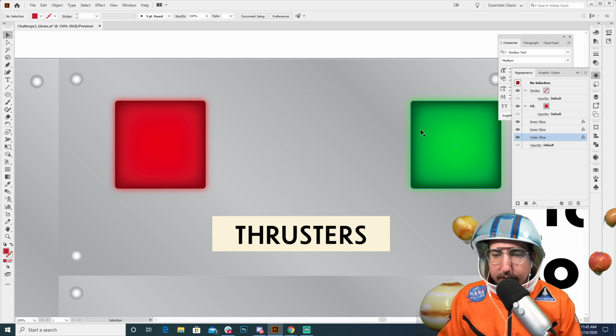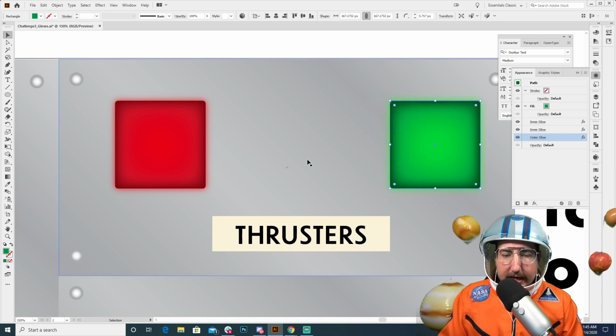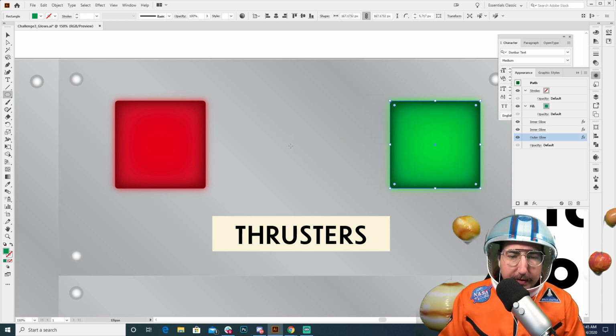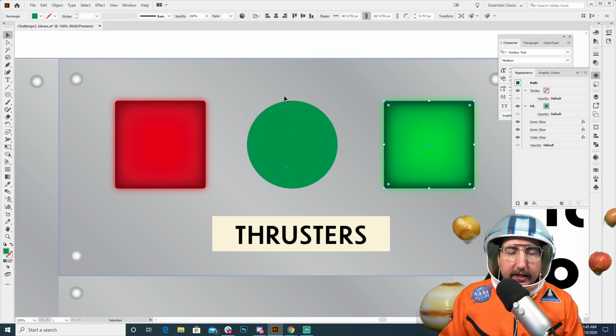And let's try this. Maybe we want our mid button to be a little bit different because we don't want somebody to push it on accident. So instead, the middle button, which is maybe the emergency, is going to be a circle, right? So we have 2 squares and a circle.